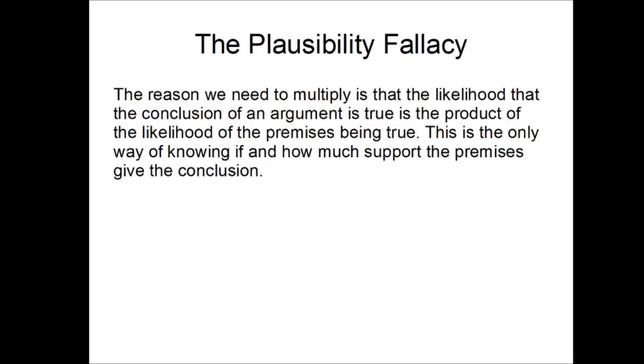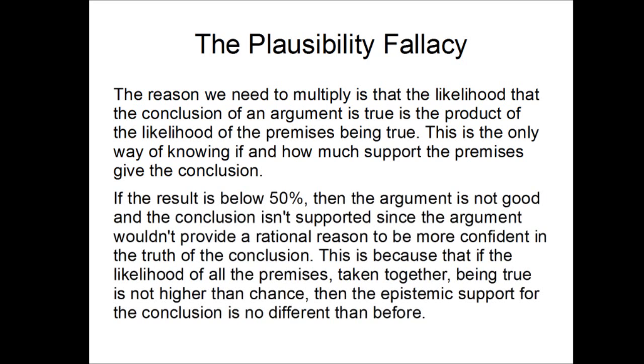The reason we need to multiply is that the likelihood that the conclusion of an argument is true is the product of the likelihood of the premises being true. This is the only way of knowing if and how much support the premises give the conclusion. If the result is below 50%, then the argument is not good, and the conclusion isn't supported, since the argument wouldn't provide a rational reason to be more confident in the truth of the conclusion. This is because if the likelihood of all the premises taken together of being true is not higher than chance, then the epistemic support for the conclusion is no different than before.